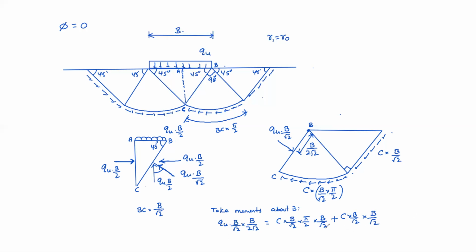What is Qu? From this everything gets cancelled, and you can get Qu equal to how much? Tell me. Everywhere here 4 is there. There also C into pi is there. C can be taken out.